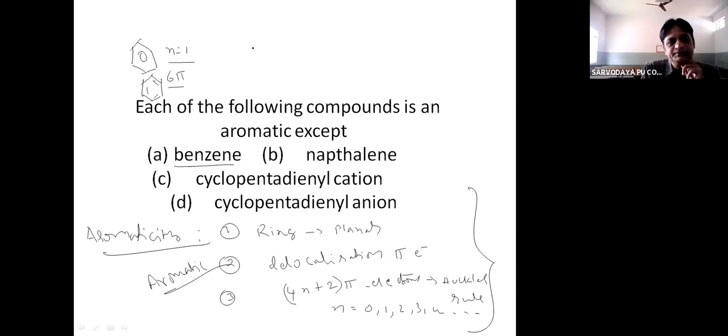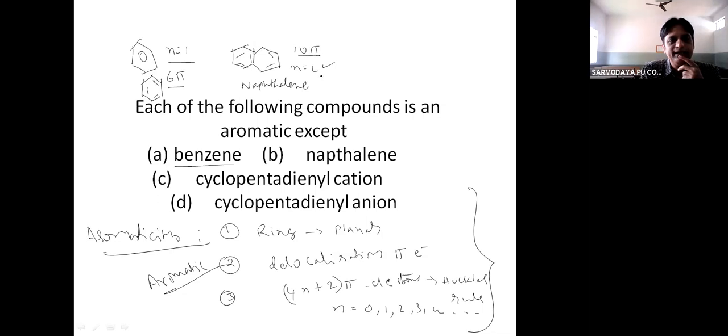Naphthalene. Naphthalene is a polynuclear aromatic compound. 2 benzene rings are fused with one another. So here, total how many pi electrons are there? 10 pi electrons. So Huckel's rule, 4n plus 2. 10 electrons we have to get, so n will be equal to 2. So this is naphthalene. Okay, so it is also following Huckel's rule.